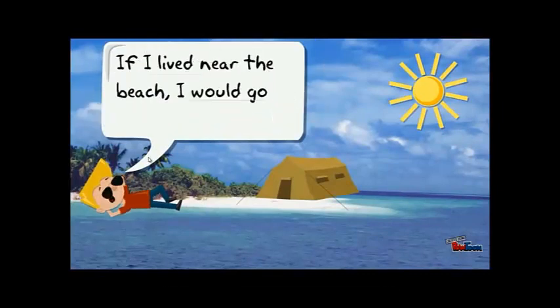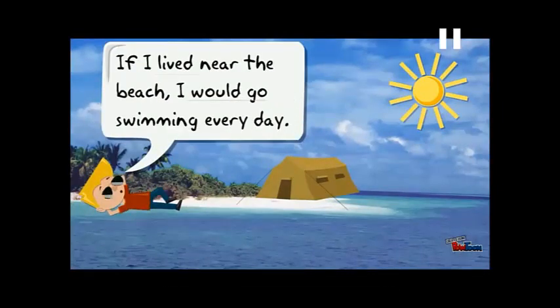Now read this example. This young boy says, if I lived near the beach, I would go swimming every day. What does this mean? This means that he doesn't live near the beach, so he can't go swimming every day. So now he is imagining things.